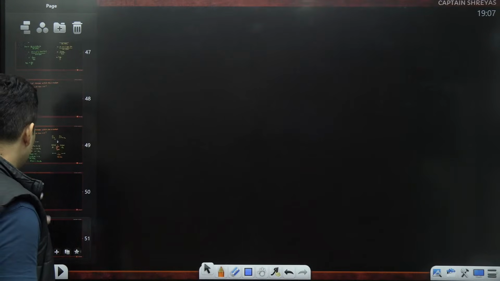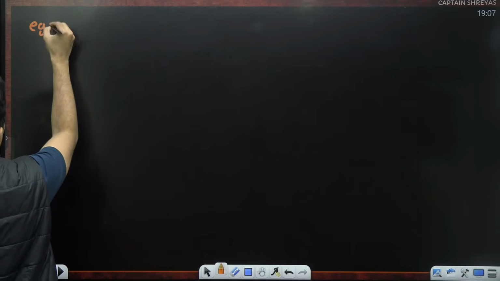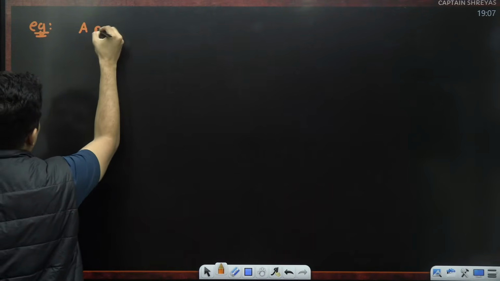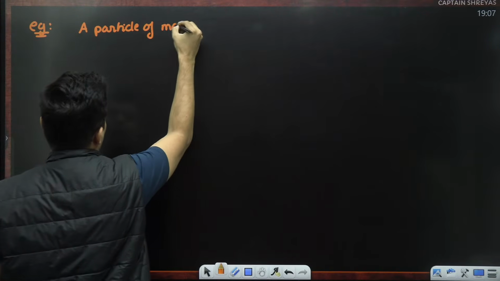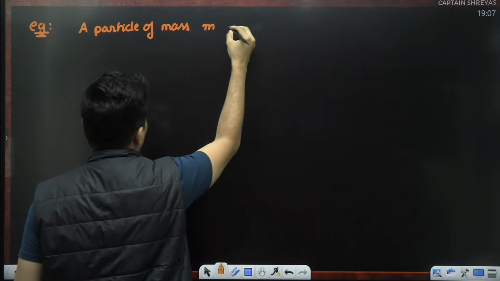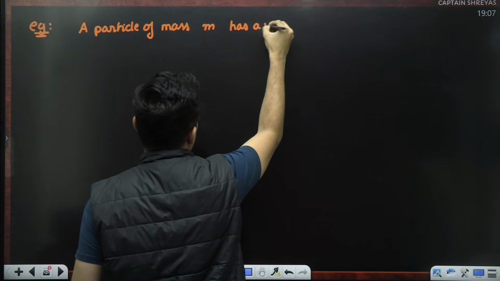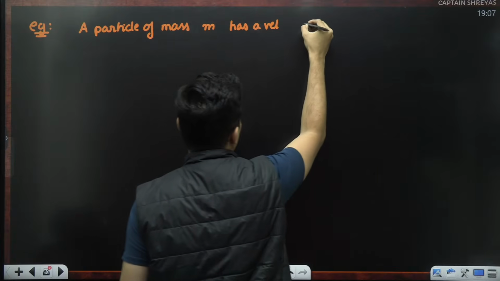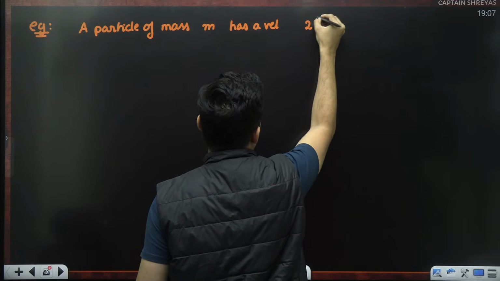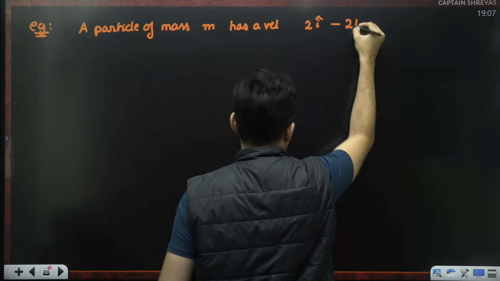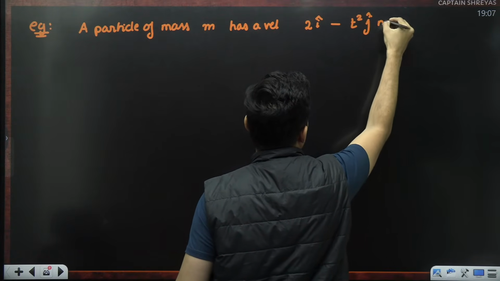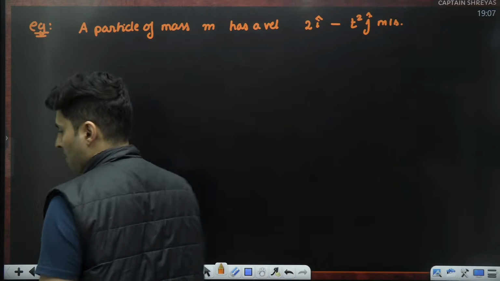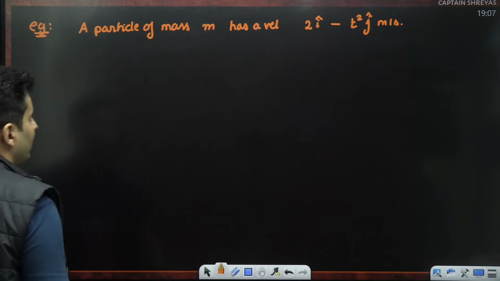Another interesting question coming up on your screen. A particle of mass m has a velocity given by 2 i cap minus t square j cap meters per second. That's the velocity of the particle.